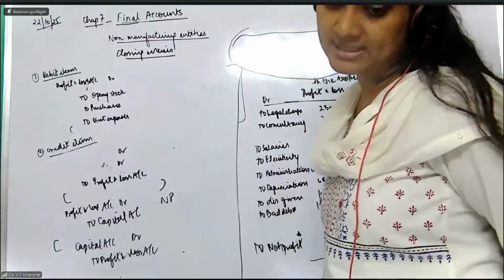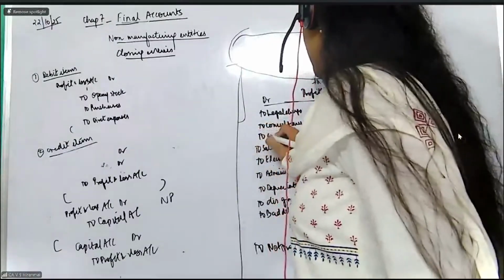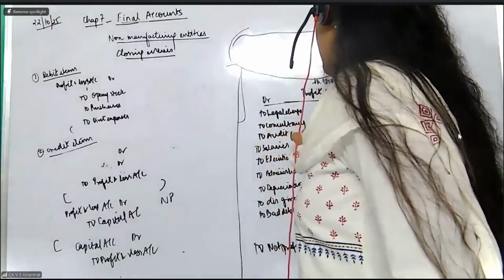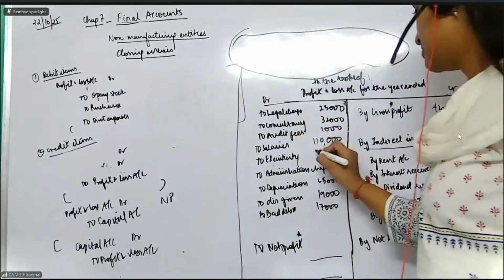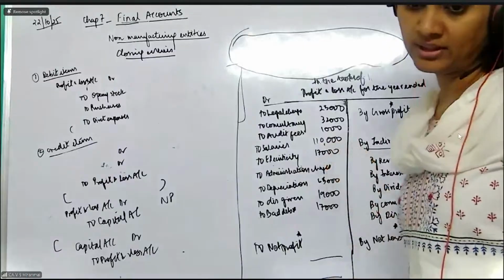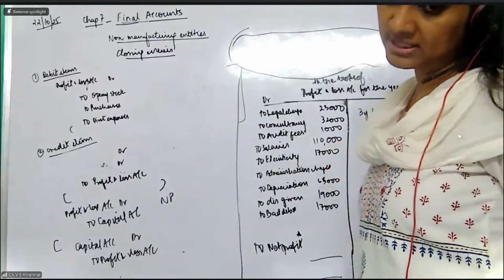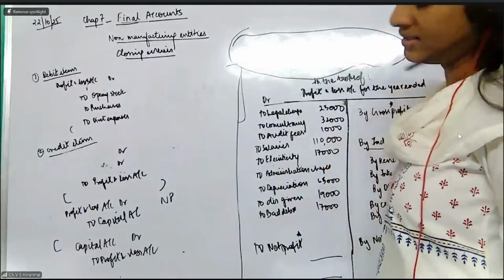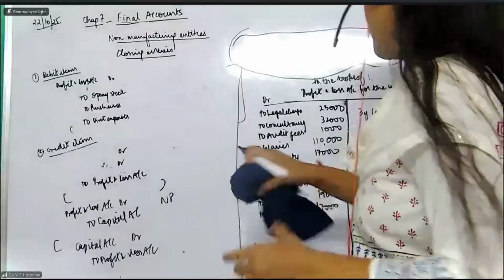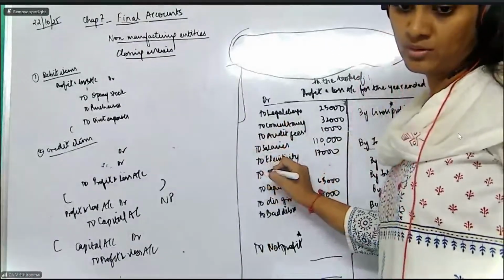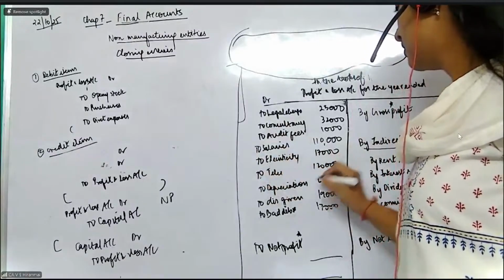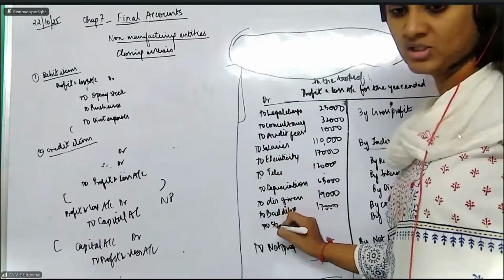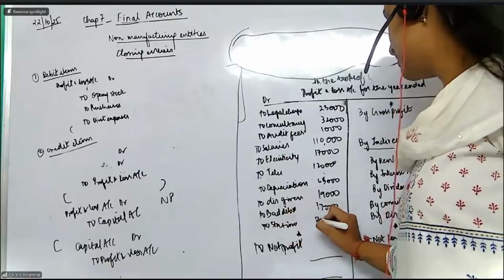Okay. The next thing that we have is audit fees. To audit fees comes to 1,000. And then electricity charges is 17,000. Okay. Telephone, postage, telegrams, stationery, and interest paid on loans. So to telephone charges is 12,000. And then to stationery that we have is 27,000.